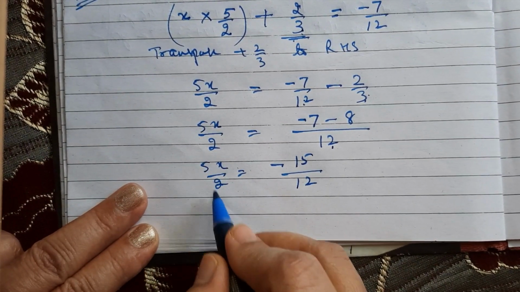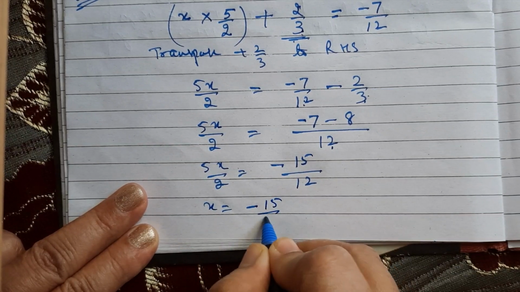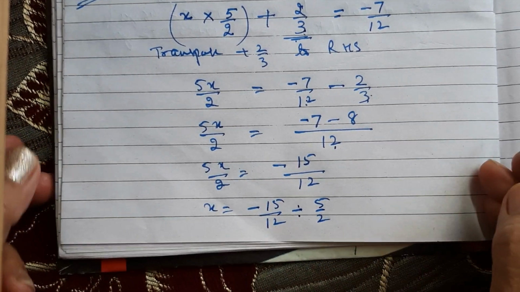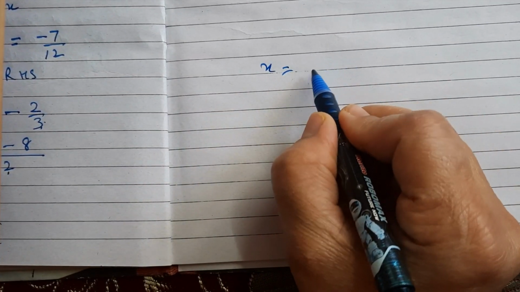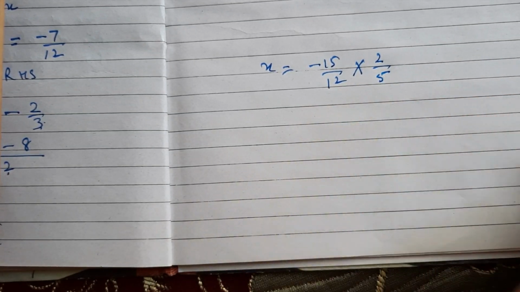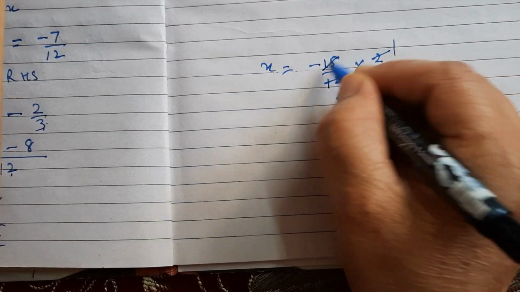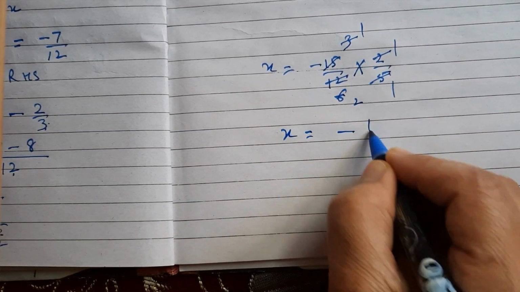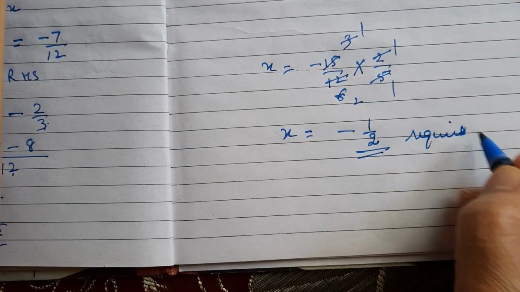Then this 5 by 2 is multiplied here, so on that side it will be divided. So x is equal to minus 15 upon 12 divided by 5 by 2, or x is equal to minus 15 by 12 multiplied by 2 by 5. Now reduce this: 5 threes are 15, 2 sixes are 12, and so on. So x is equal to minus 1 by 2. This is the required number.